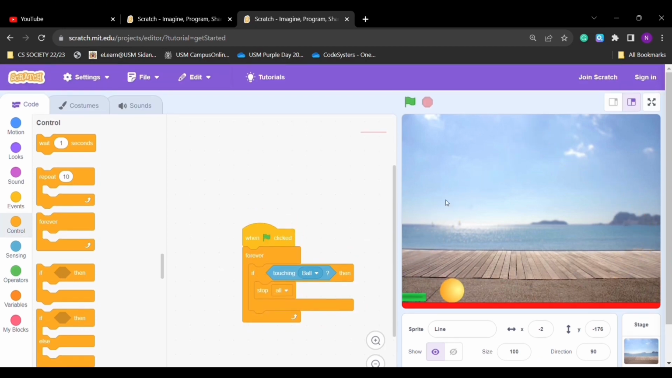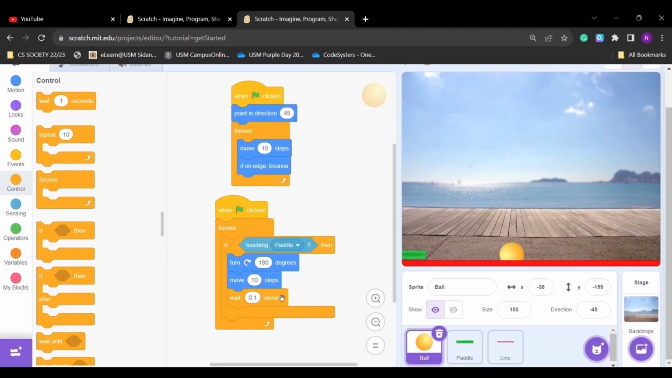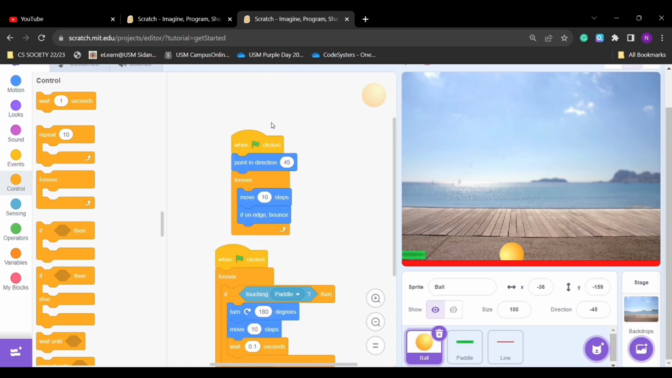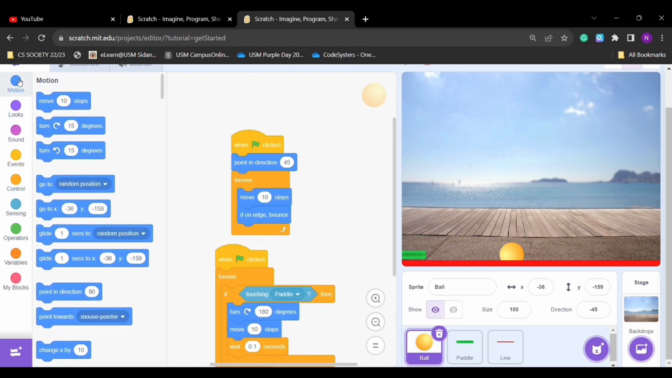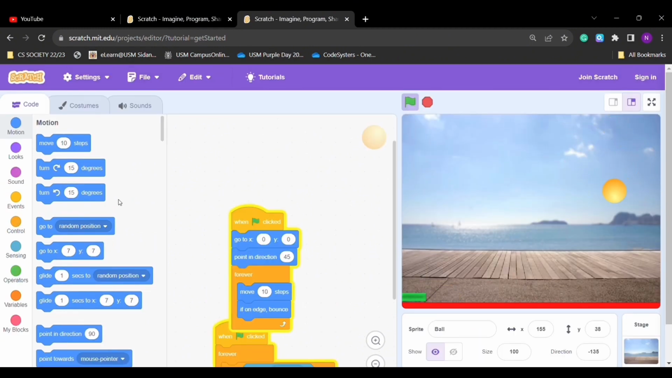Alright, it works fine, but not perfect since I can notice that I need to click the flag twice to start the game. To solve this, we can set the initial position of the ball whenever we want to start the game. To do that, go under ball blocks and drag the go to XY block. Set them both to 0. Now, when we click the flag, the ball will initially be placed and move from the middle.